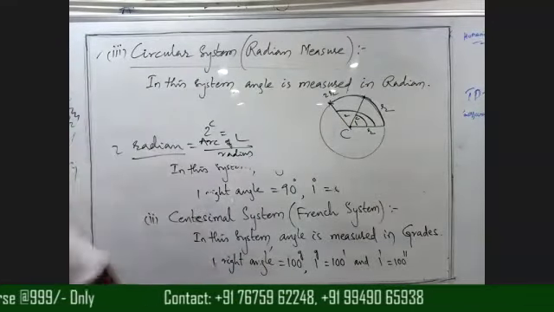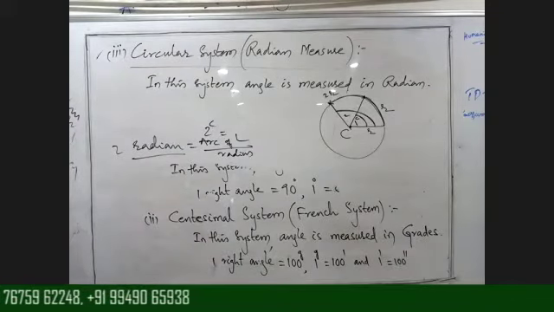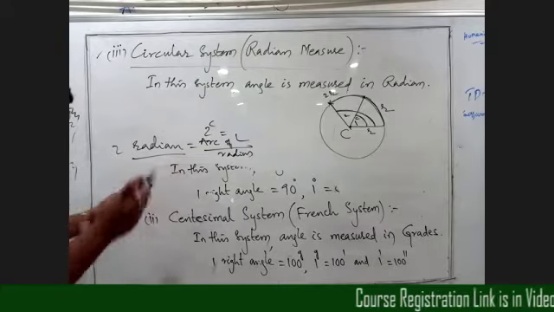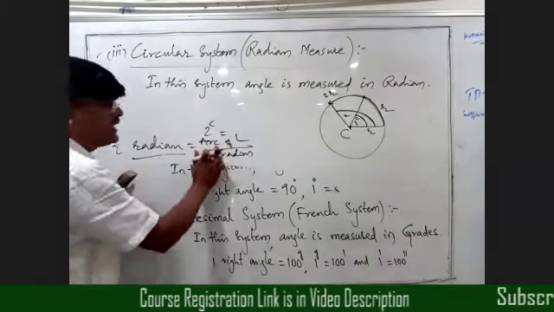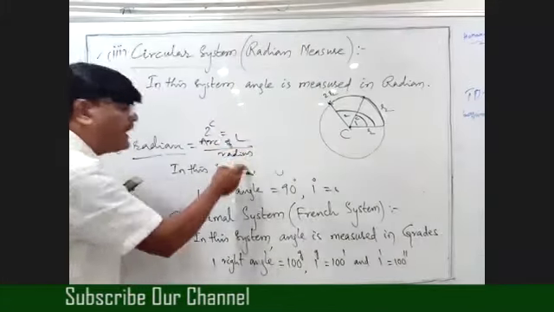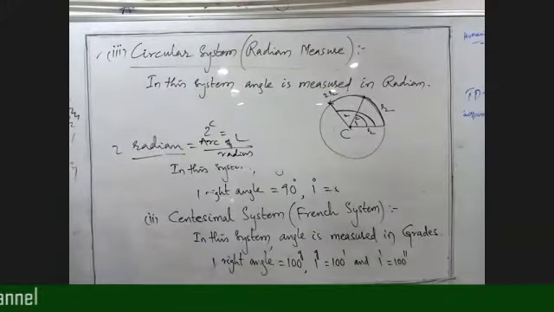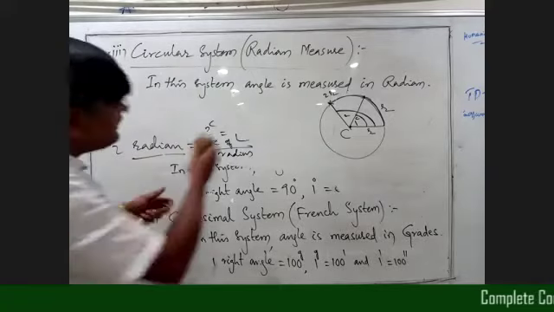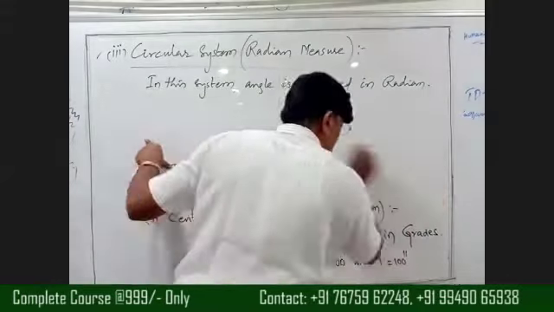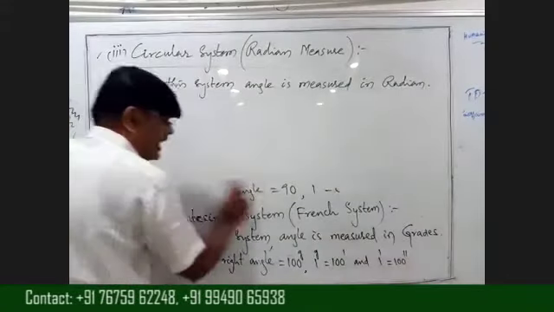Any doubt, beta? So in general for radian we have a formula: arc length, the length of the arc by radius. Okay, clear? So right now, first we find out the definition, beta. To know the definition of radian, what is the meaning of radian, we have to know, beta.